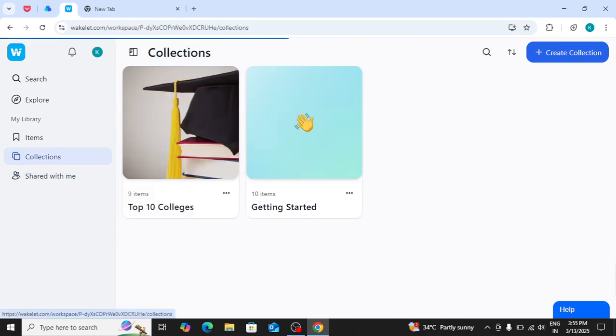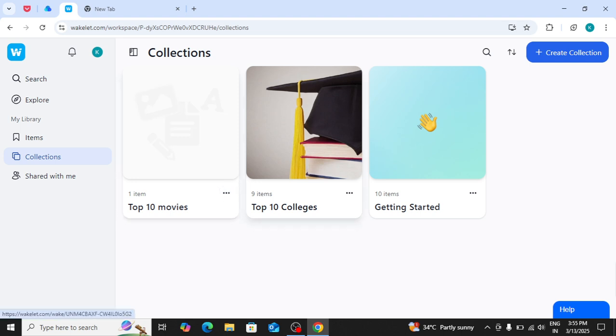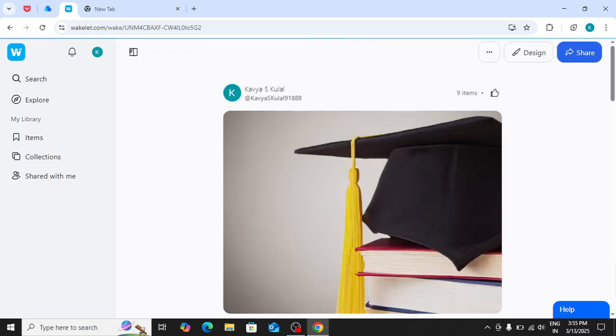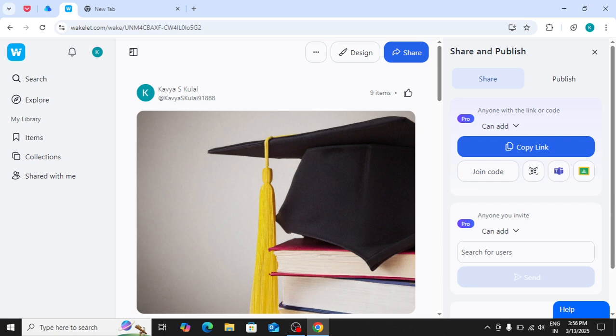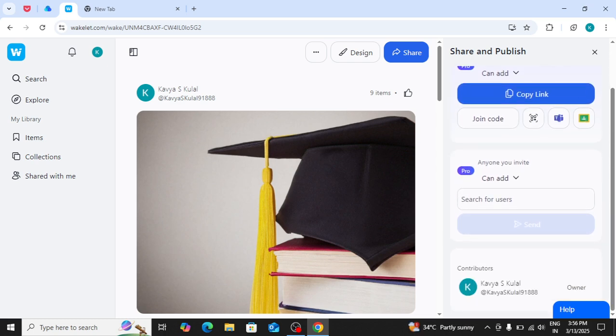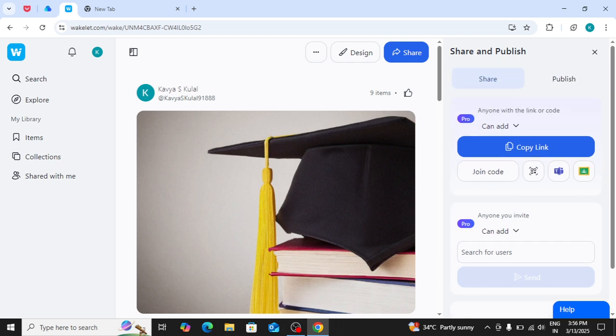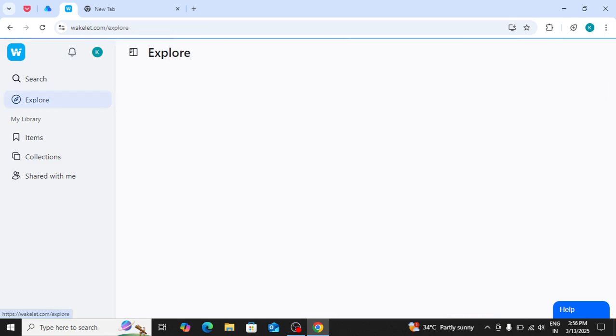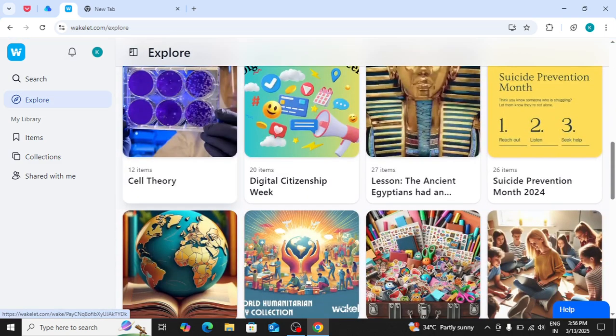You can also share your collection. You can make it public or private. There are also some sorting options. Then explore it.